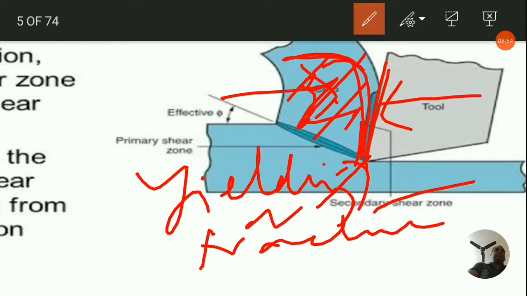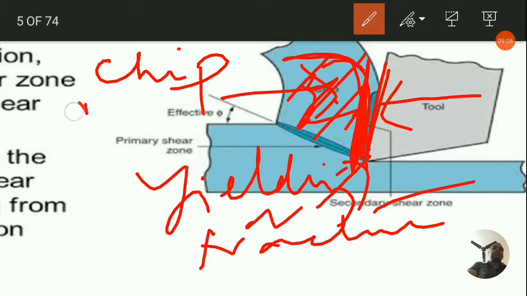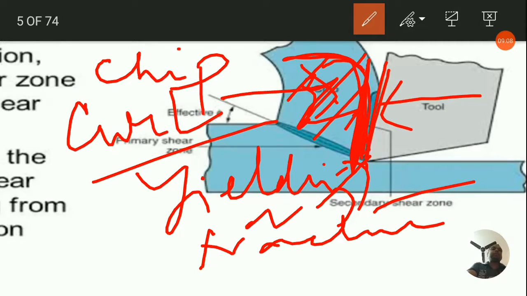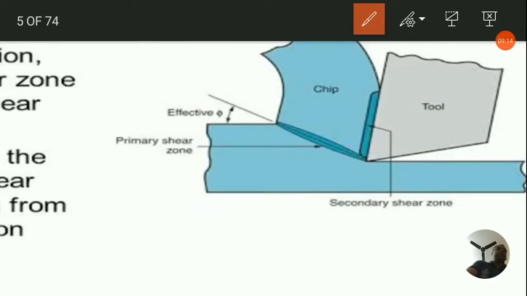Next, the chip, after sliding over the tool rake face, would be lifted away from the tool, and the resultant curvature of the chip is called chip curl. So this is basically the mechanism behind chip formation.